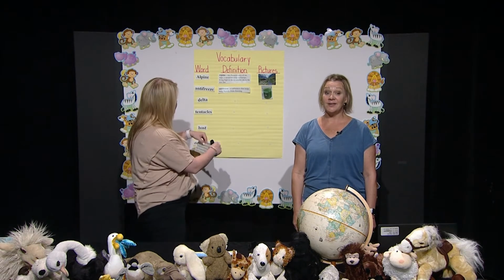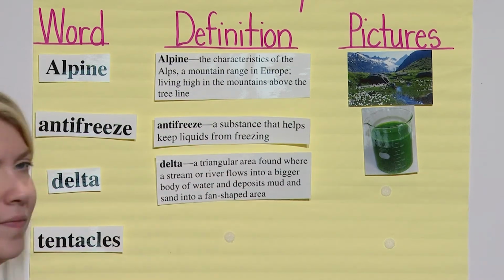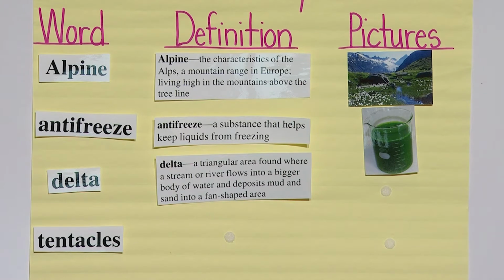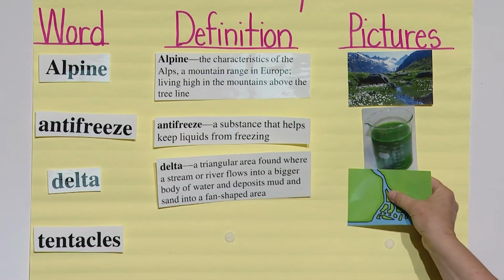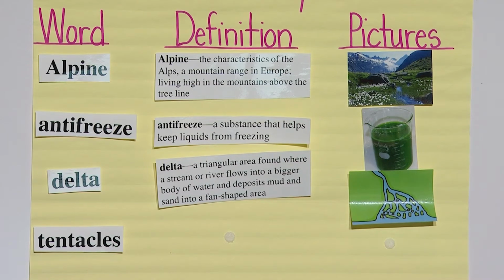All right, our next word is delta. The delta is a triangular area found where a stream or river flows into a bigger body of water and deposits mud and sand in a fan-shaped area. Oh, I know all about the delta. My grandparents lived near the delta of the Mississippi River. Here I have an image that may help us better understand what a delta is. Great. That really helps me remember.